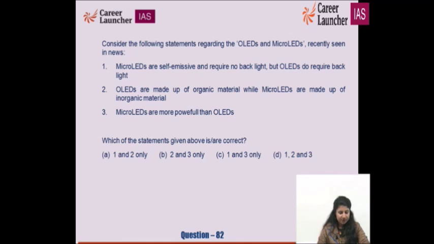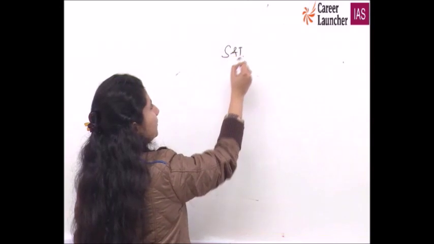Consider the following statements regarding OLEDs and micro-LEDs. Recently in news, micro-LEDs are self-emissive and require no backlight, but OLEDs do require backlight. Such differences should be there while we go for our science and technology part.